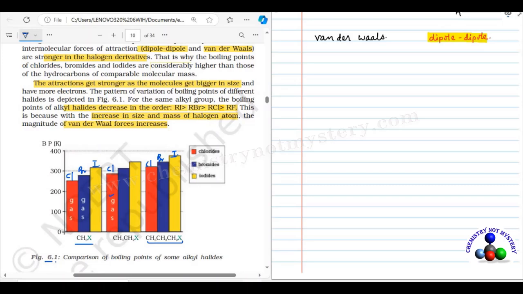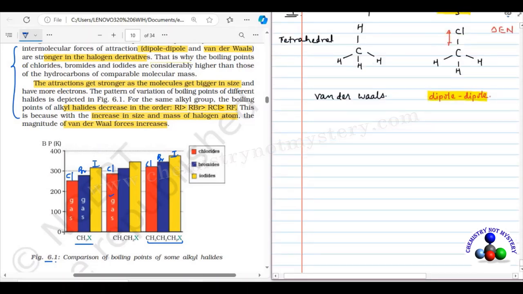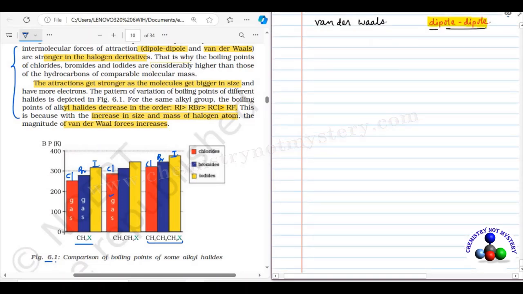Now let's try to understand the meaning of these lines. As we have discussed in the previous video, alkyl halides or aryl halides are polar in nature. That's why they have dipole-dipole interaction. So in the molecules of alkyl halide or aryl halide, they have dipole-dipole interaction in addition to the van der Waals force of attraction.